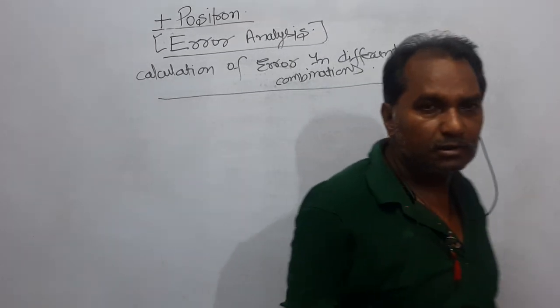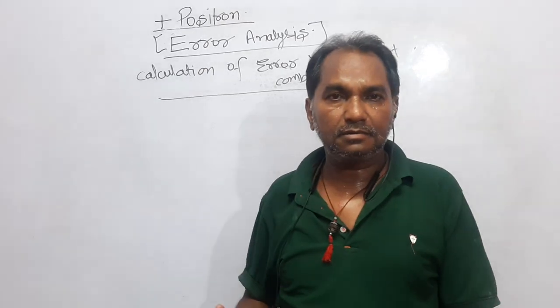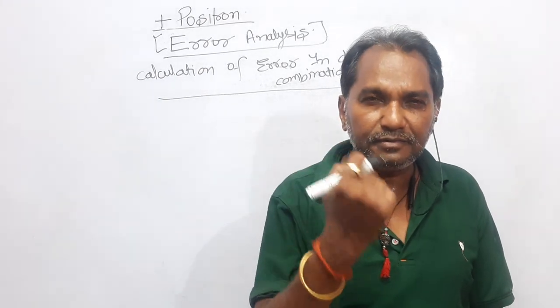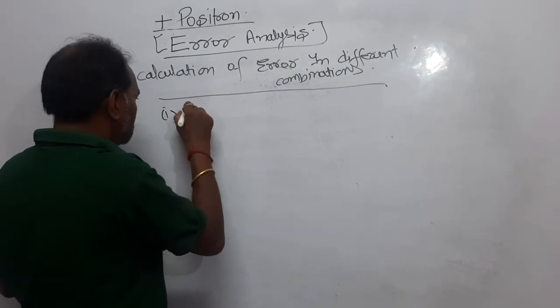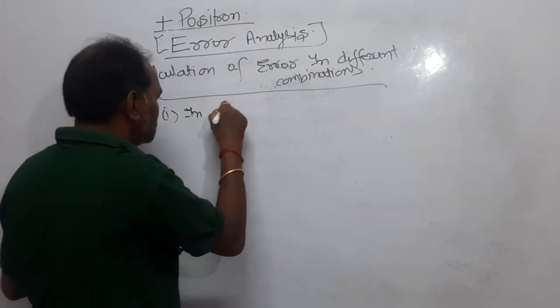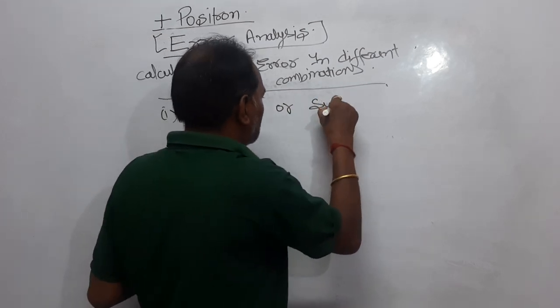Dear students, now we are trying to find how the error can be calculated in different physical formulas. First, in addition or subtraction.